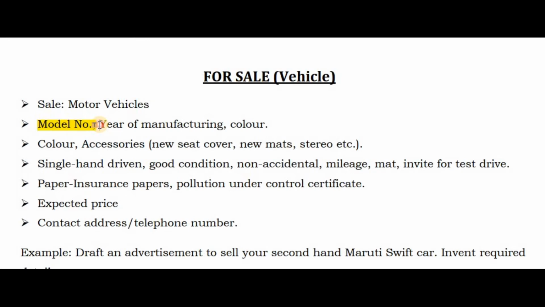Then you need to write down year of manufacturing, means your car was made in 2008, 2009, 12, 14, 16, 18, like that. And then you need to mention its color. Then comes accessories, means what are the extra things that you have put down in your car. For example, new seat covers, new mats, you will talk about your stereo. Then comes single hand driven. Now what is single hand driven?